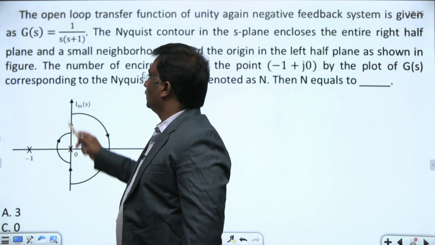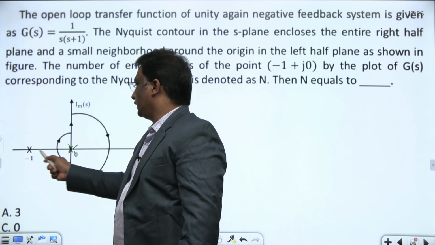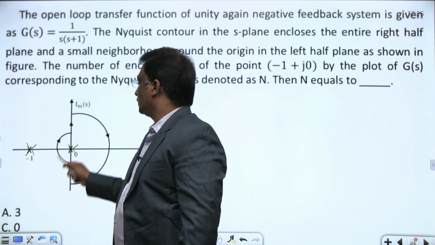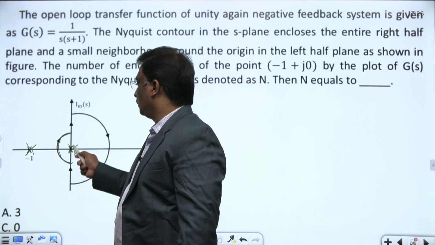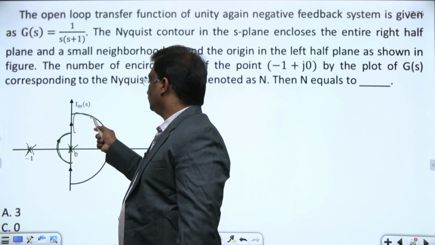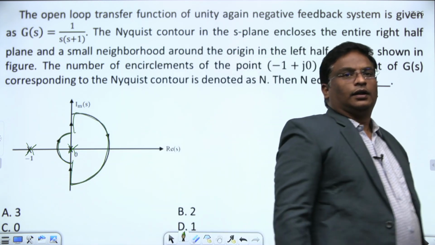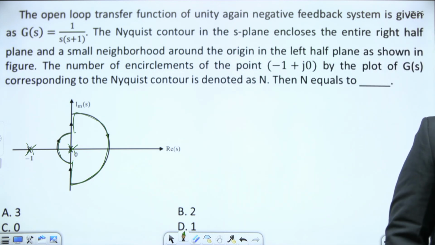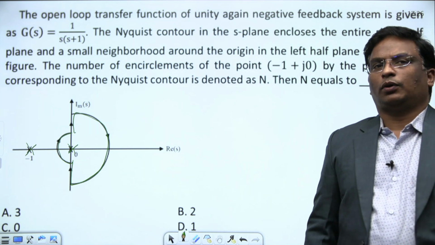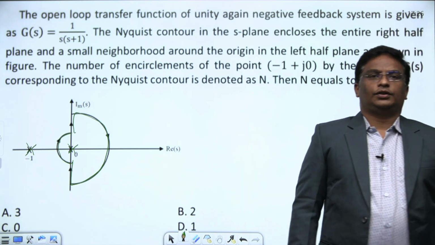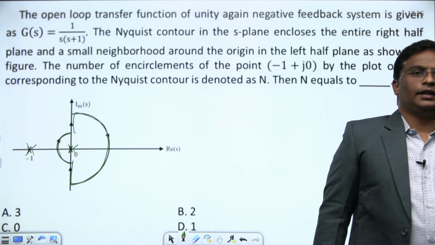This is the contour, and there are two poles here, one at the origin and one at -1. This contour is including that pole at origin. The number of encirclements of -1 plus j0 by the plot of G of s corresponding to the Nyquist contour is denoted as N. Then N is equal to what?